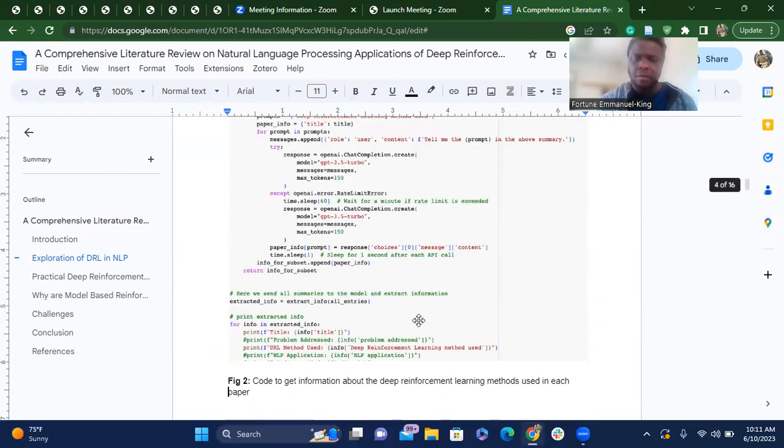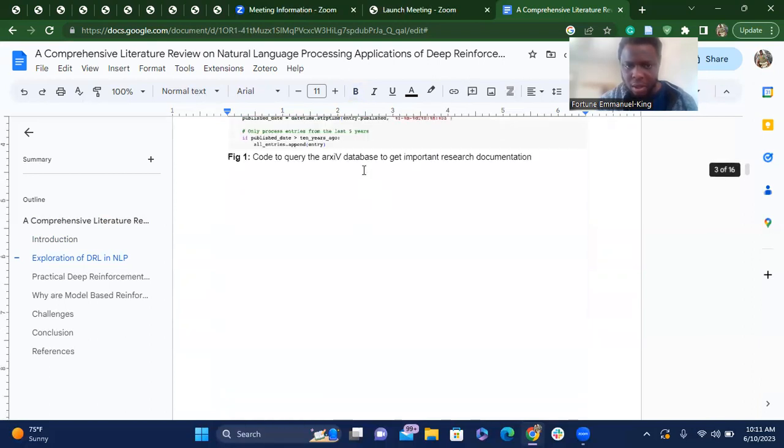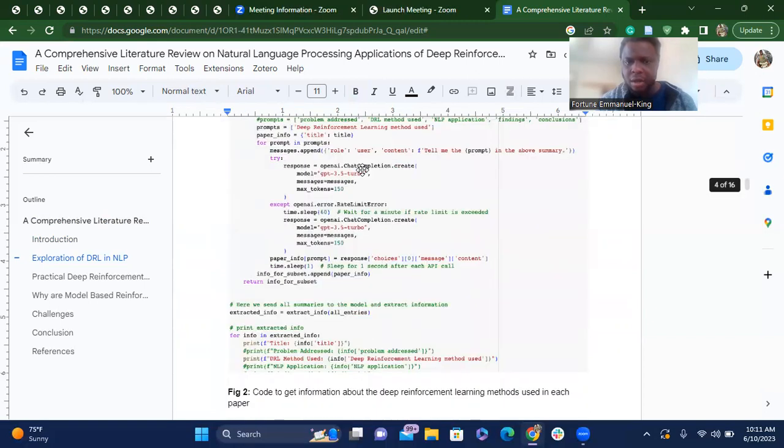And then out of those papers, I extract their summaries. And then from the summaries, I'm able to infer what the deep reinforcement learning method used was. As you can see here, we get the deep reinforcement learning method used using this code. And this code is in the report that I wrote, so it's going to be clear just by looking at it. It says prompts, deep reinforcement learning method used. We use ChatGPT to